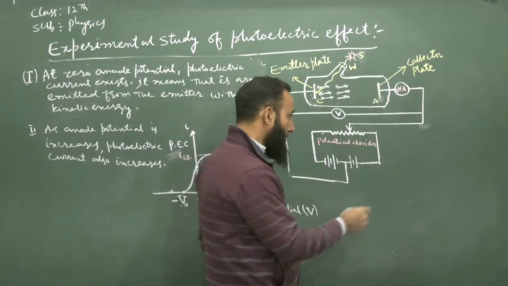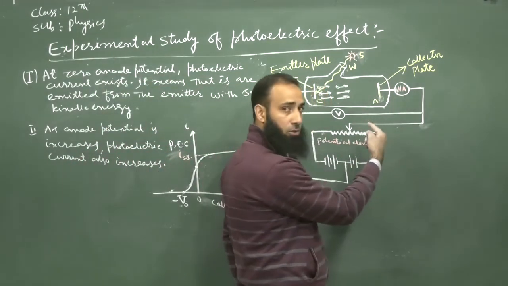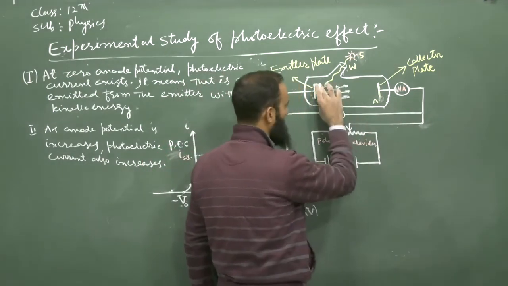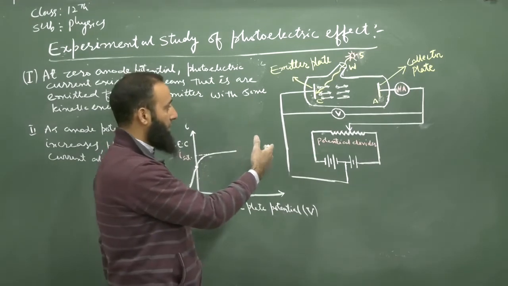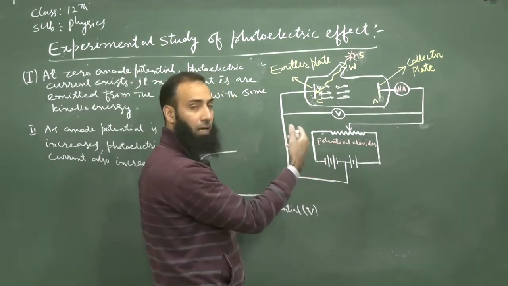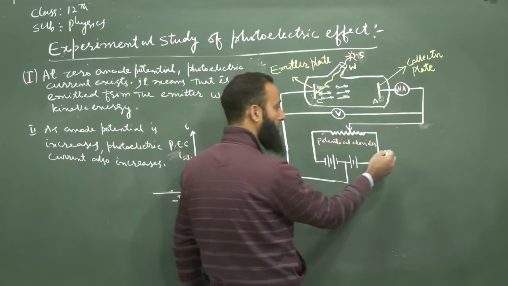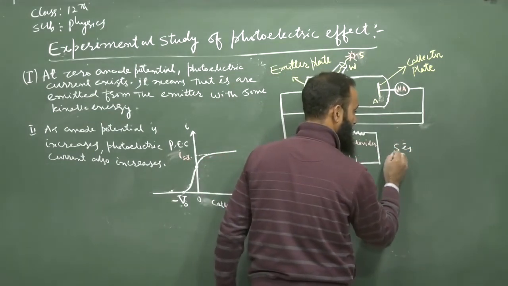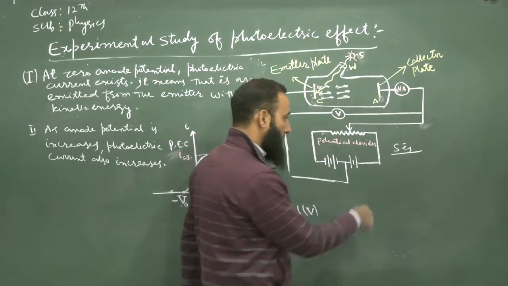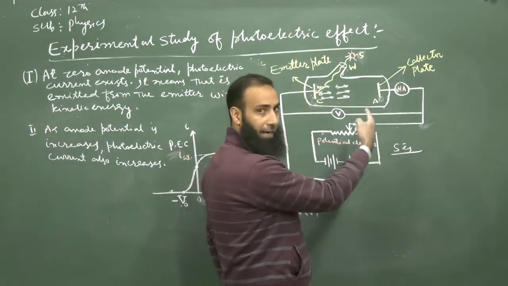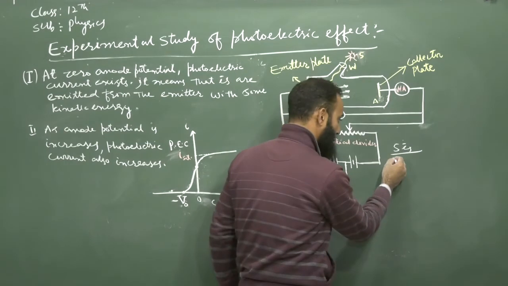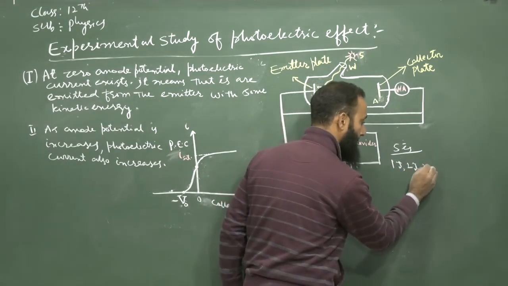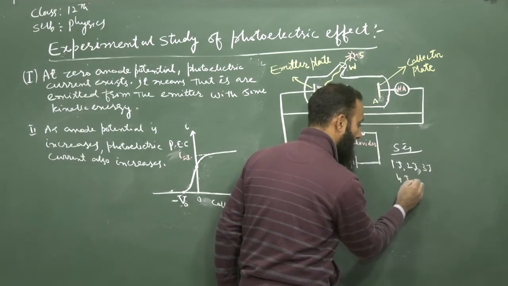Why? Let us suppose different electrons are emitted from this. For a particular intensity, let us suppose there are 5 electrons coming out per second. Suppose the kinetic energies with which they are coming out are 1 joule, 2 joule, 3 joule, 4 joule and 5 joule.